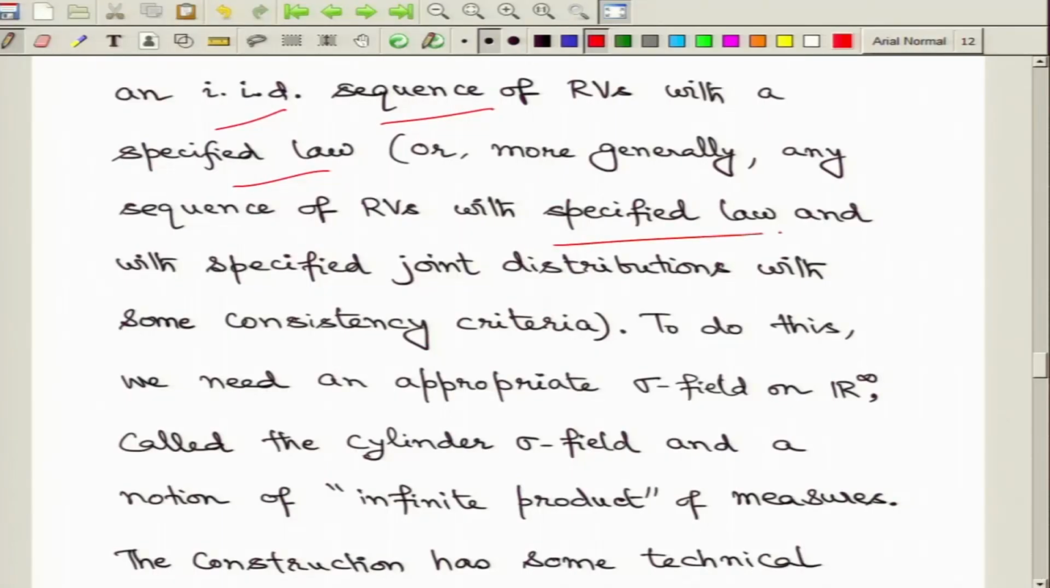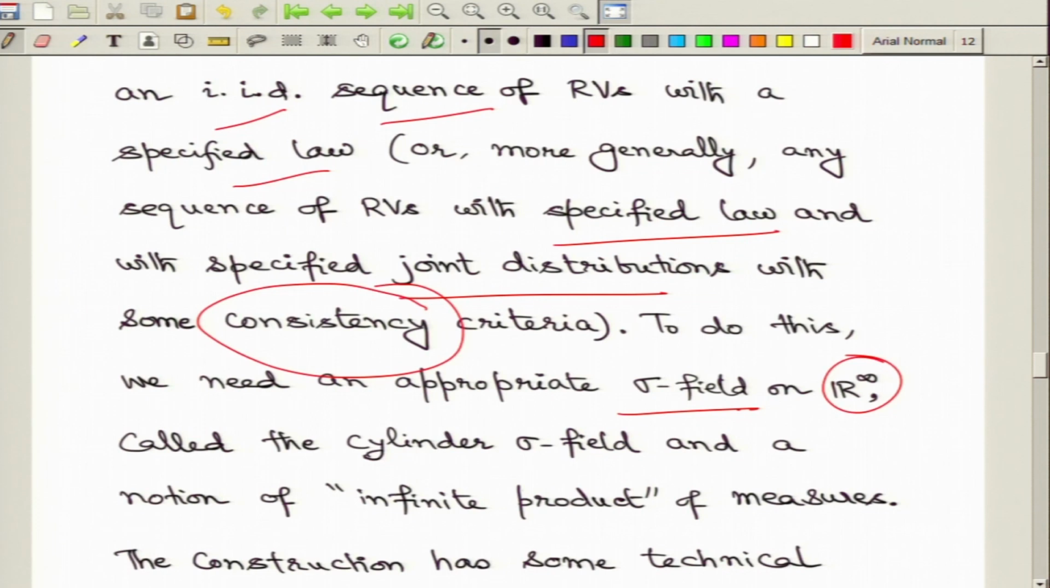But if you are going to consider a more general collection or sequence of random variables, then you can still specify the laws of the individual random variables, and moreover you can also specify the joint distributions. Now, if you specify the joint distributions, they actually need to satisfy certain consistency criteria. This discussion involves certain technical constructions on R infinity. If you are dealing with a countable product of the real line, and you want to construct these sigma fields and product probability measures, then it becomes a slightly complicated technical construction.